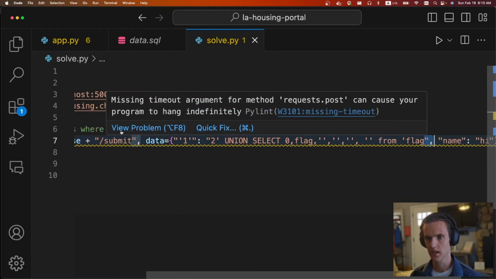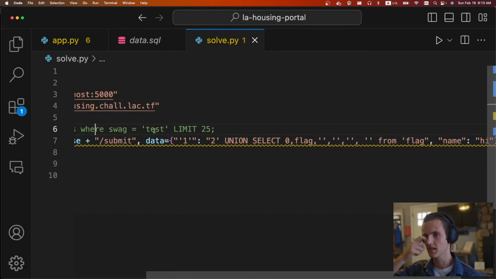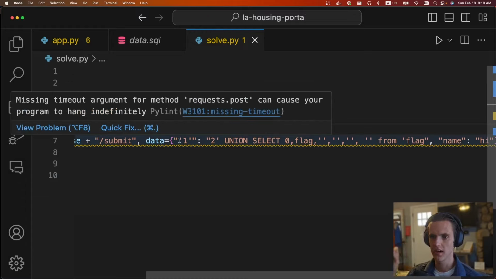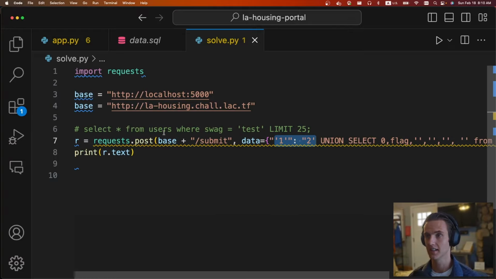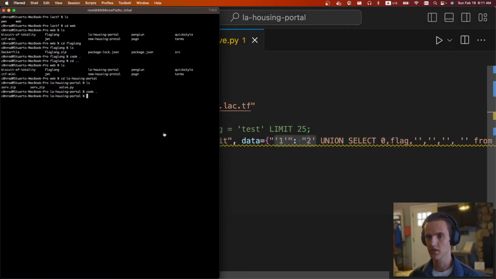And that's it. It's going to go into the query, and then it's going to finish up with limit 25. But nowhere in the user fields we're returning is it going to match 1 equals 2. And so it's only going to return the flag results. And then it's going to limit to 25, but there's only 1. Yeah, that was it. So we can run this real quick.